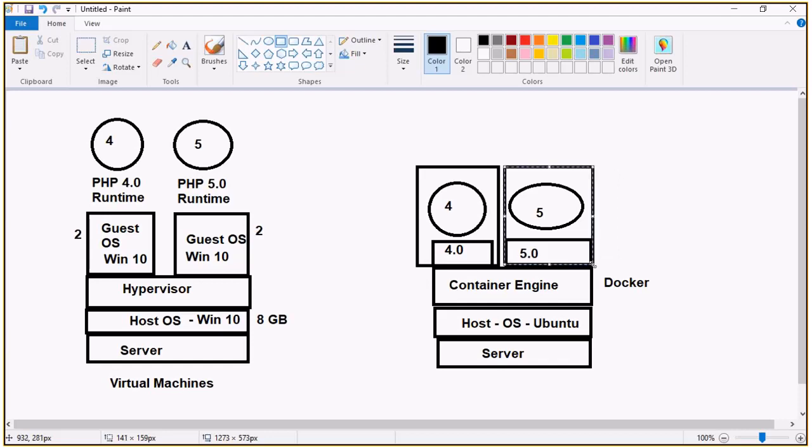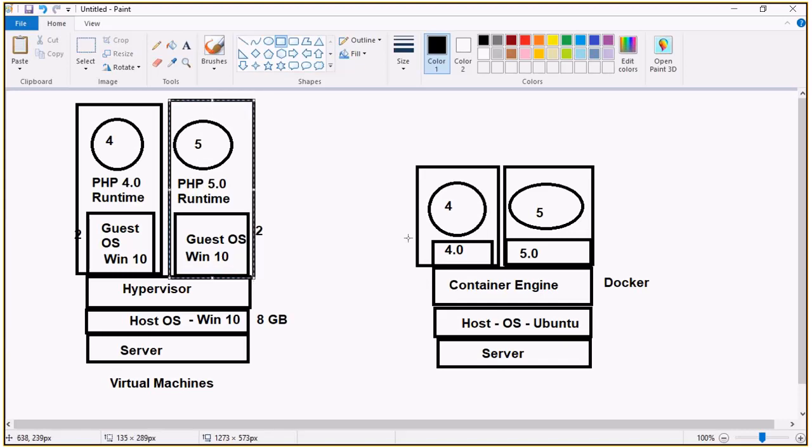So the beauty here is this container, once again, just like lift and shift for virtual machines. When I move a virtual machine, you need to move it along with the operating system. But when I move this container, I don't have to worry about the operating system. I need to take this container and put it into another host which is having a container engine. If that host is Ubuntu, just take it. If the host is not Ubuntu, if it is something else, then you can just install it.